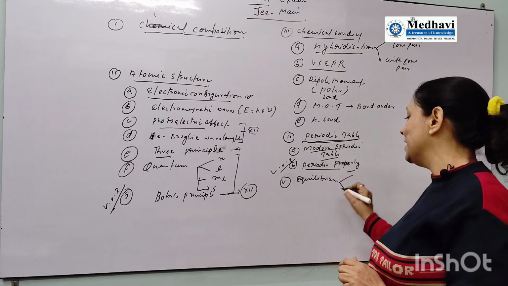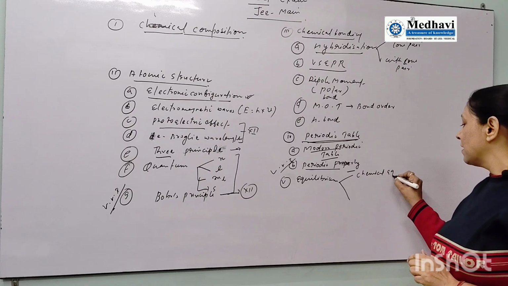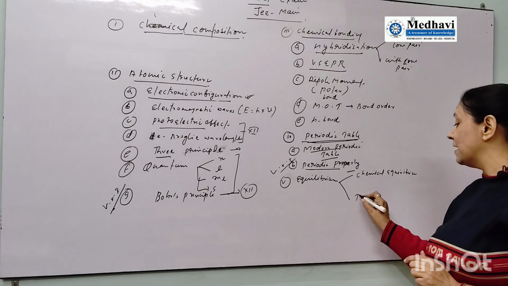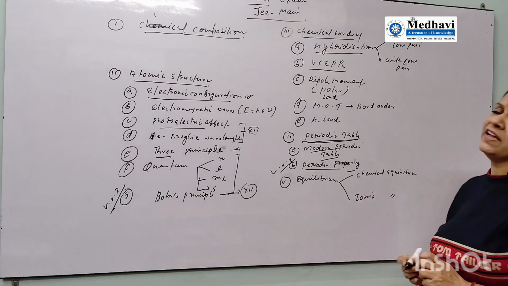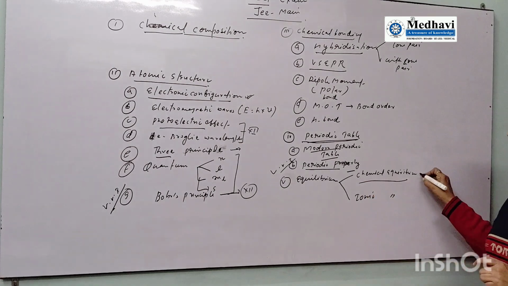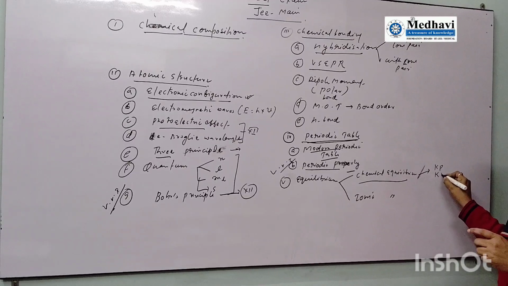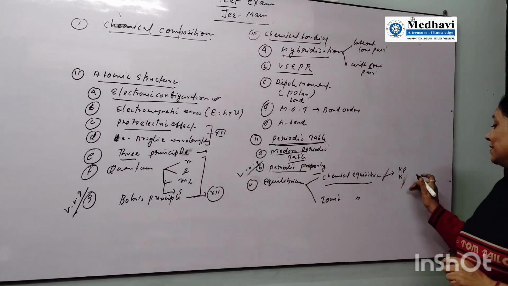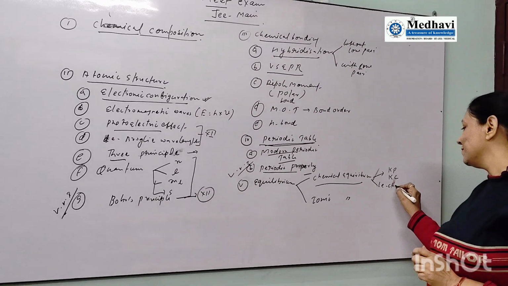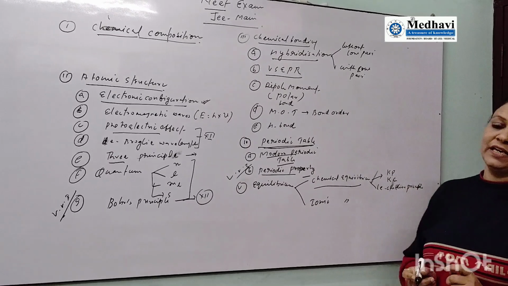After that the most important part is equilibrium. Very important. It has two branches. First is the chemical equilibrium and second is the ionic equilibrium. Very important information. In the chemical equilibrium, basically you will get questions from the equilibrium constant Kp, Kc, the numericals based on Kp, Kc, and the Le Chatelier principle. Le Chatelier principle is going to be very important for that.